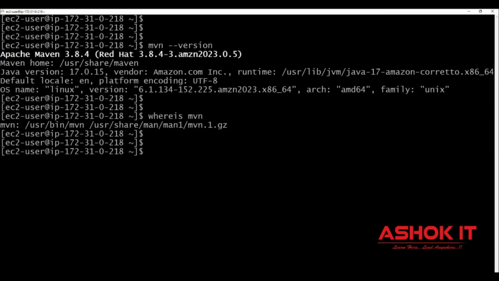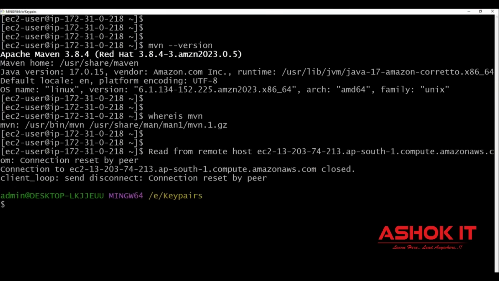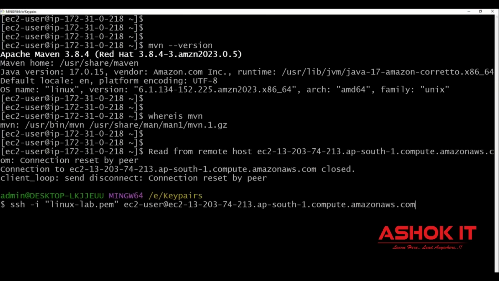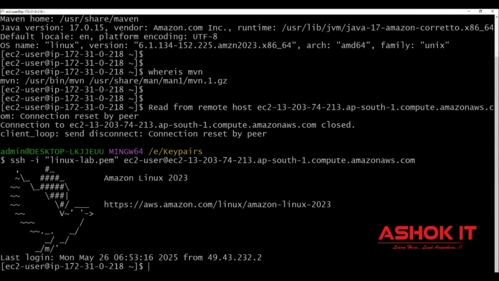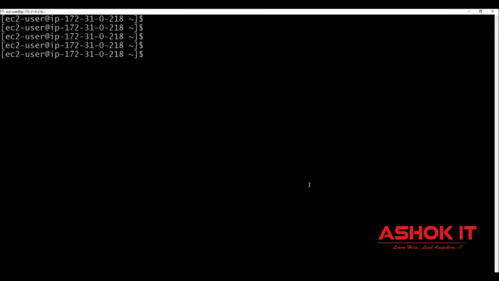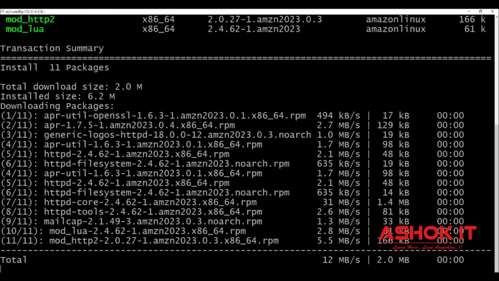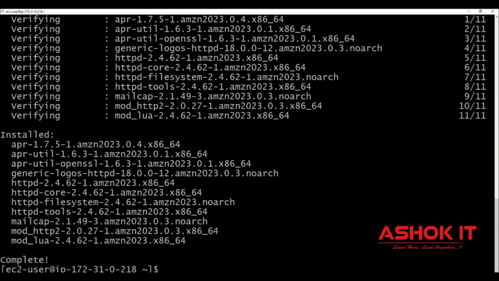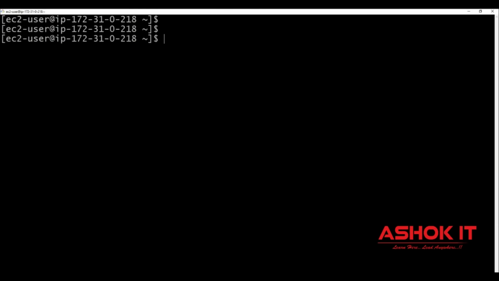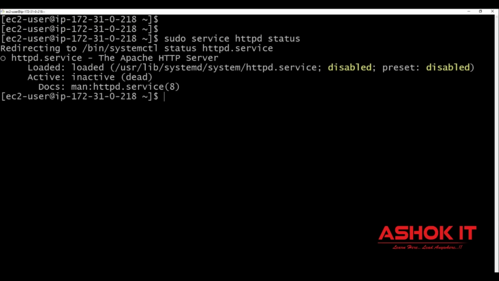Let me execute these commands here. I got disconnected from the Linux machine. Let me connect back by using the SSH command. Yes, I connected back to this machine. Now let me install this web server by using the package manager. sudo yum install httpd -y. So it is going to install that web server. Once this server is installed, let me verify the status of the server. sudo service httpd status.